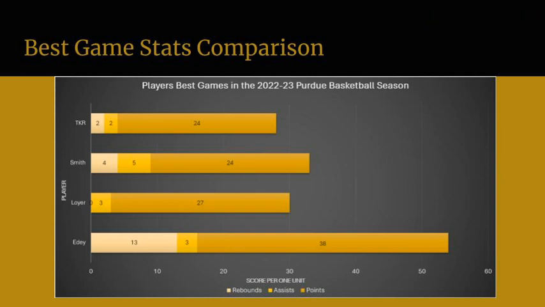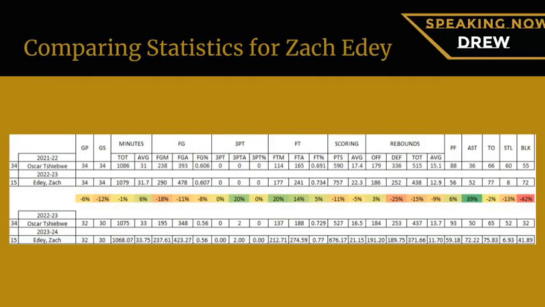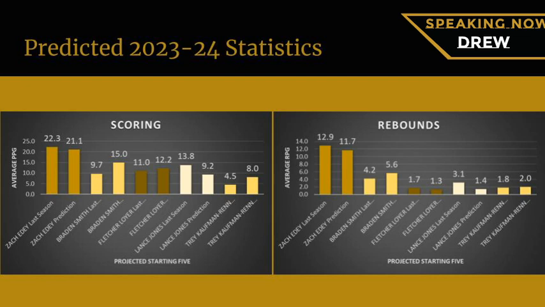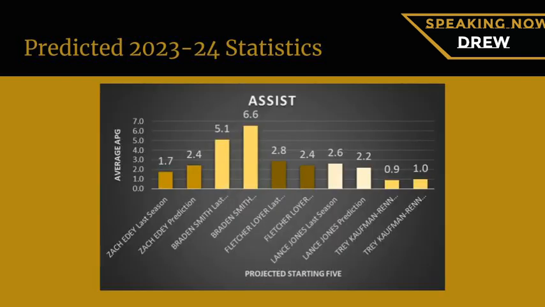For my portion of the project, I decided to compare the projected starting five for Purdue men's basketball to other players around the NCAA. For my first example, I compared Zach Edey to Oscar Tshiebwe because they had very similar seasons. So I found the percent difference in Oscar Tshiebwe's season and used that to predict Zach Edey's statistics for the 2023-2024 season. After doing that for all players, comparing them to all different players, you can see these visualizations, how their stats compared from last season to the prediction of this season. These are for scoring and rebounds, and these are for the assists.